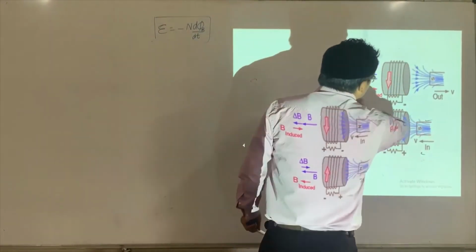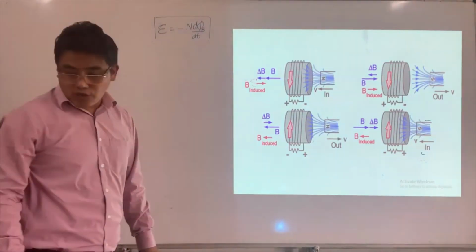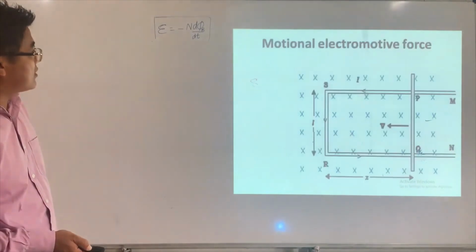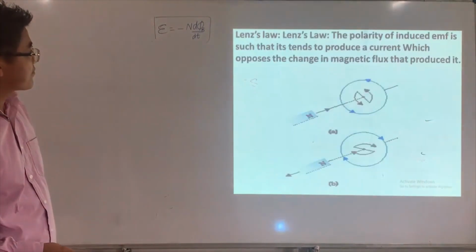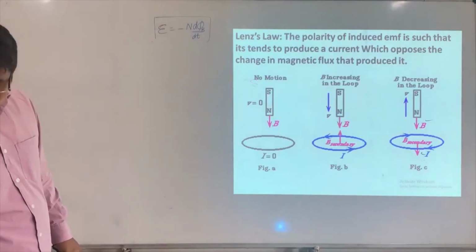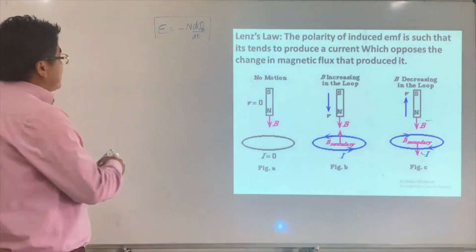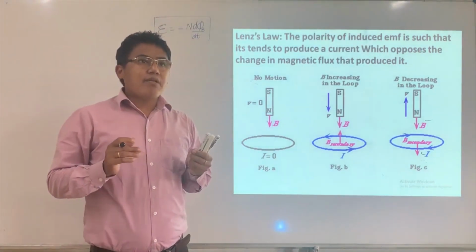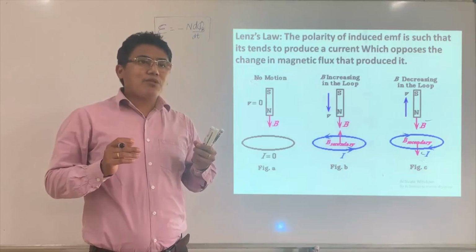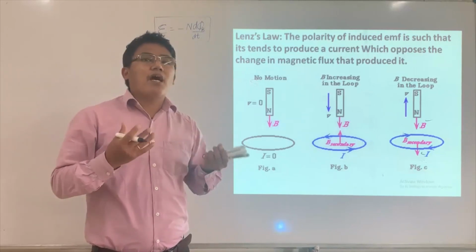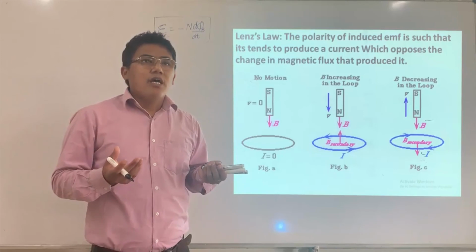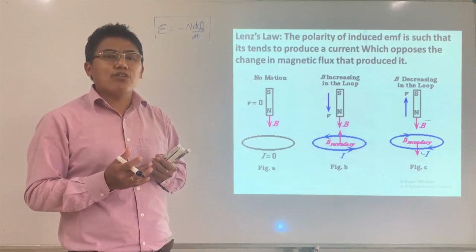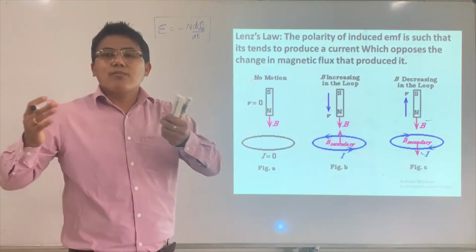Now, what I would like to show is that this is very much consistent with the law of conservation of energy. So how am I going to explain this? The law of conservation of energy says that whenever you do some work, there will be energy stored. Energy coming out of nowhere is inconsistent with the law of conservation of energy. Energy has to come from some source, and that is work.